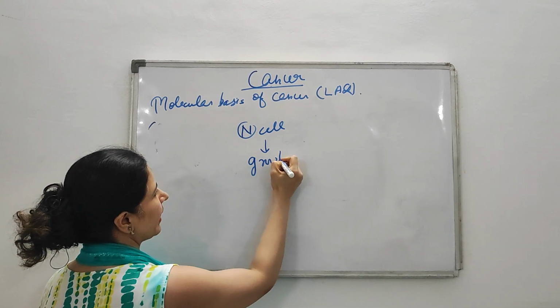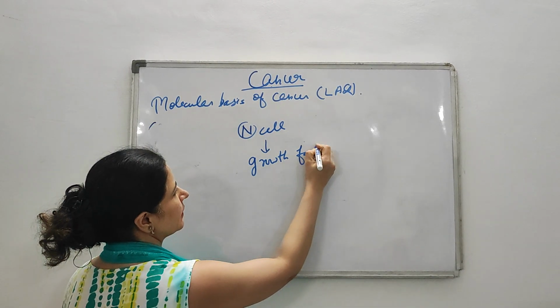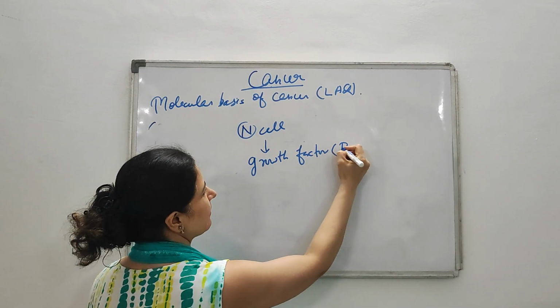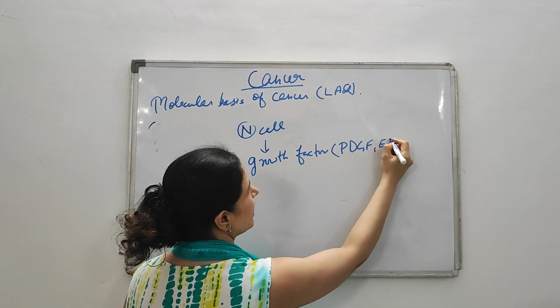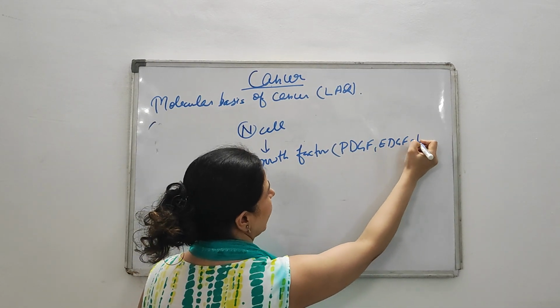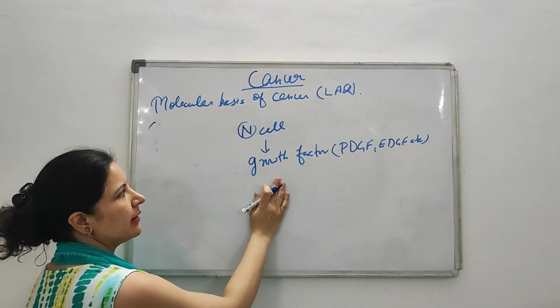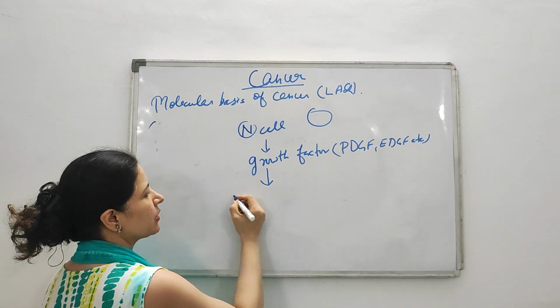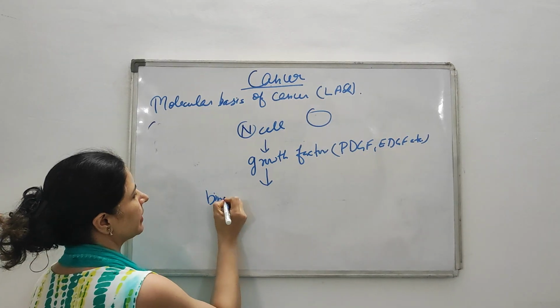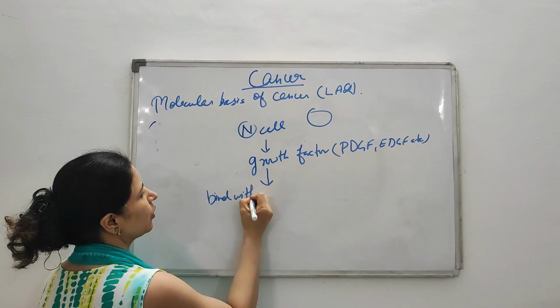Some growth factor will come, for example platelet derived growth factor, or epidermal growth factor, etc. When the growth factor comes, it binds with the growth receptor.